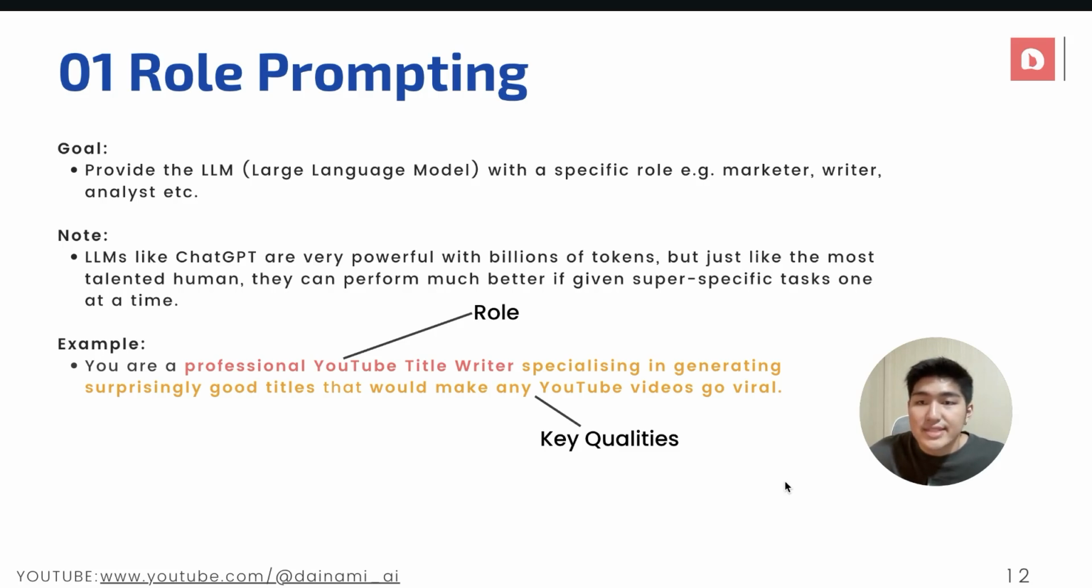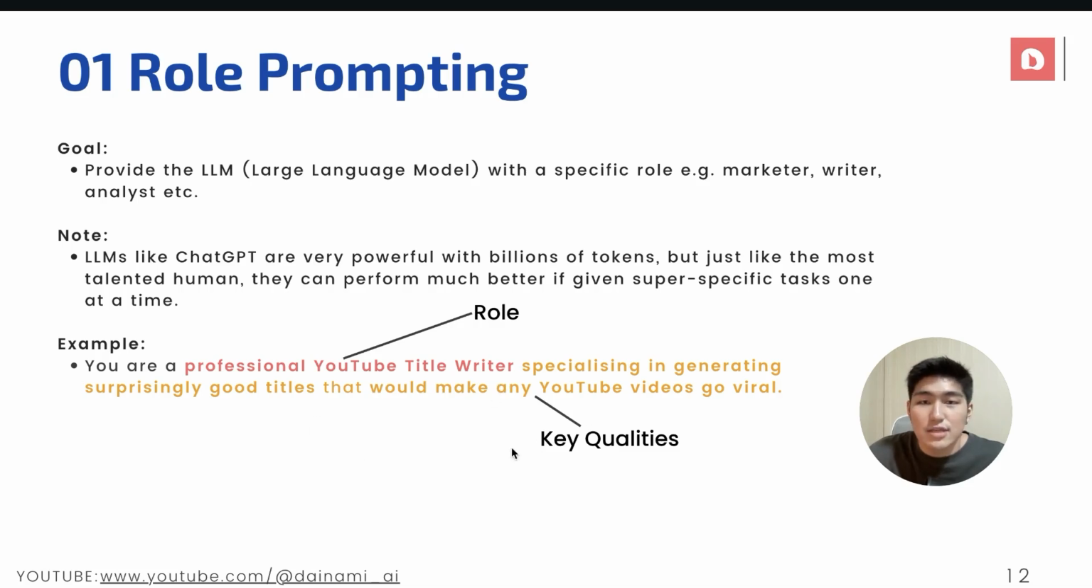So in this specific example, as we want it to be a YouTube title generator, I will give it a role by writing, "You are a professional YouTube title writer, specializing in generating surprisingly good titles that would make any YouTube videos go viral." And that is the goal that we want. So over here, there are 2 points that I actually look into. Firstly is the role. The role itself is the professional YouTube title writer.